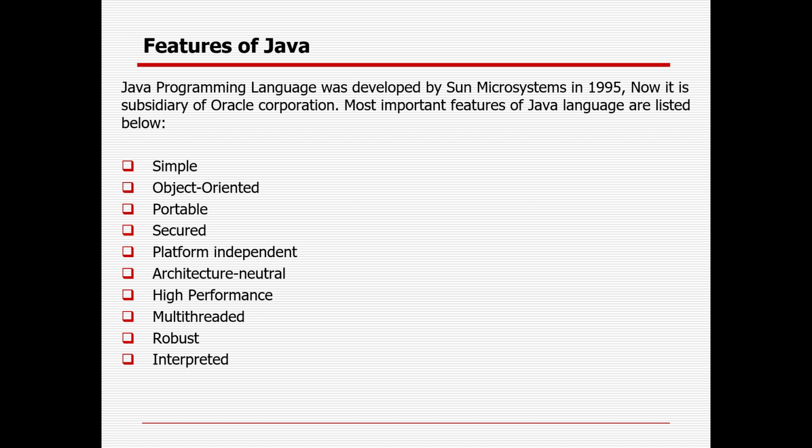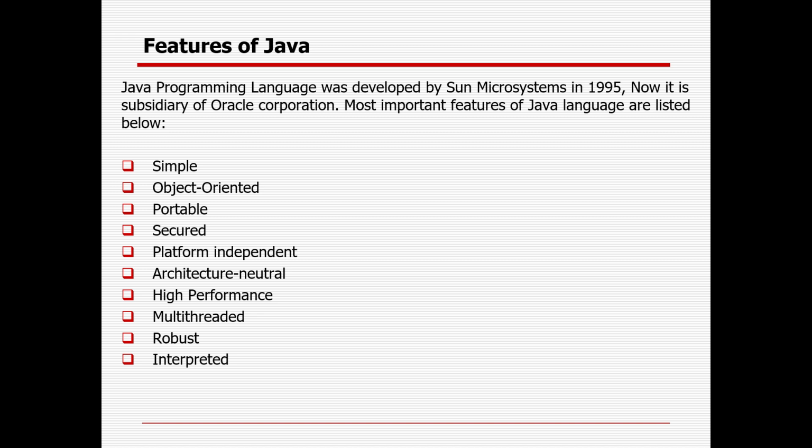Once you write the code, you can move it to any operating system and run it. A platform is nothing but the hardware or software environment in which a program runs. Then architecture neutral. The Java compiler generates an architecture neutral object file format, which makes the compiled code executable on many processors with the presence of the Java runtime system, or JRE.